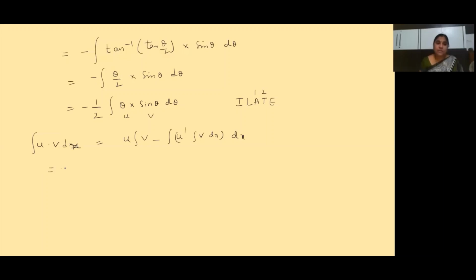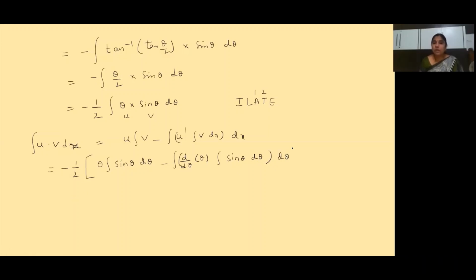Minus 1 by 2 is common for the entire term, so it is taken outside, into u into integral v, that is theta into integral sin theta d theta. Here the variable is theta, children, that's why I'm writing d theta, minus integral of d by d theta of theta into integral sin theta d theta, whole d theta. Clear?